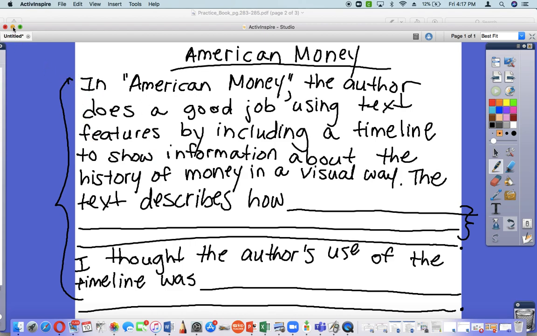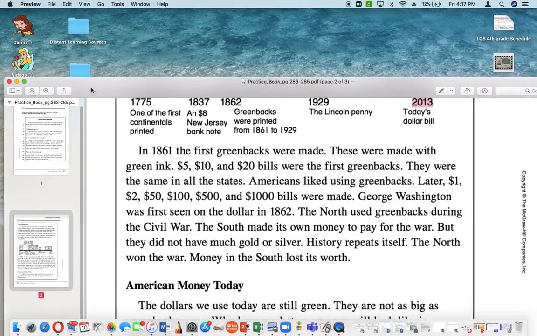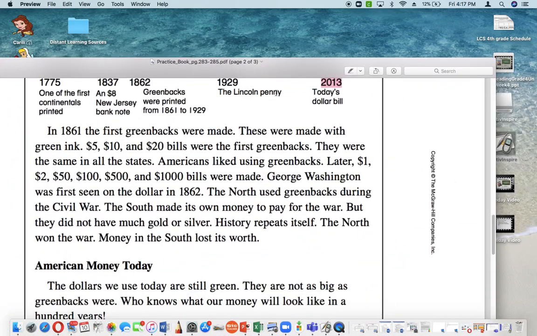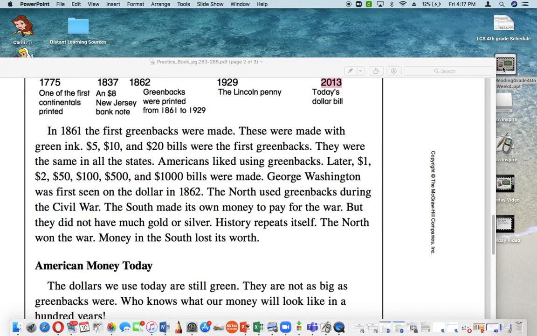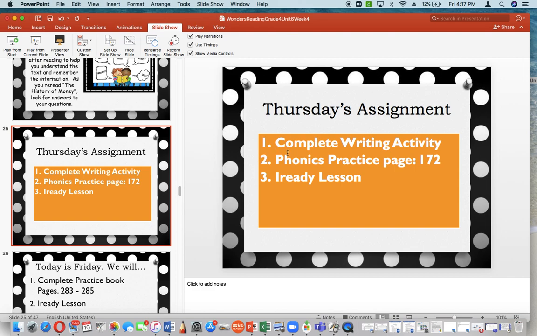Let me just, for today, as a little recap, we read this story. You were supposed to, for today, complete the writing activity that I just explained, do your phonics practice, page 172, and work on your iReady lessons. Like I've said in every video this week, do your blue lessons first. If at this point you finished all your blue lessons, you're going to work on the green lessons now. And your goal at this point should be just to finish your weekly minutes.